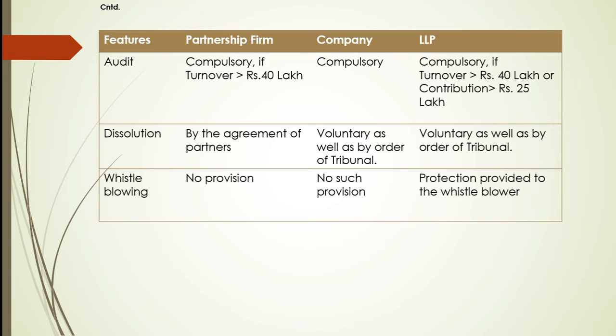Next is the dissolution. A partnership firm can be dissolved by the agreement of partners, whereas the winding of the company is to be done by the tribunal. The winding of the company can be voluntary or compulsory by the tribunal, and the same rules are applicable for the dissolution and winding up of the LLP. The dissolution and winding up of LLP can be voluntary or it can be made compulsory by the order of the tribunal. Next is the concept of whistleblowing.